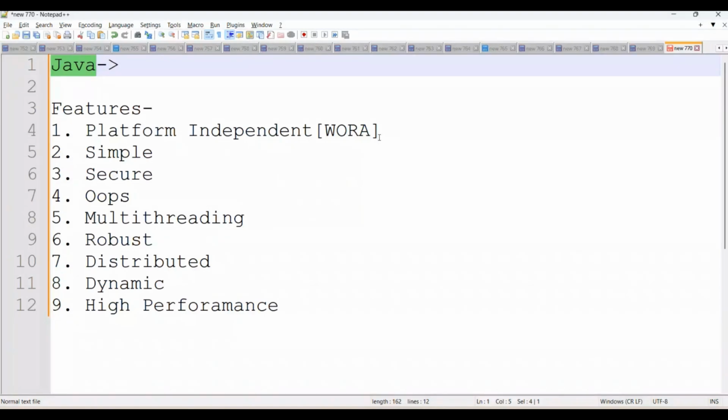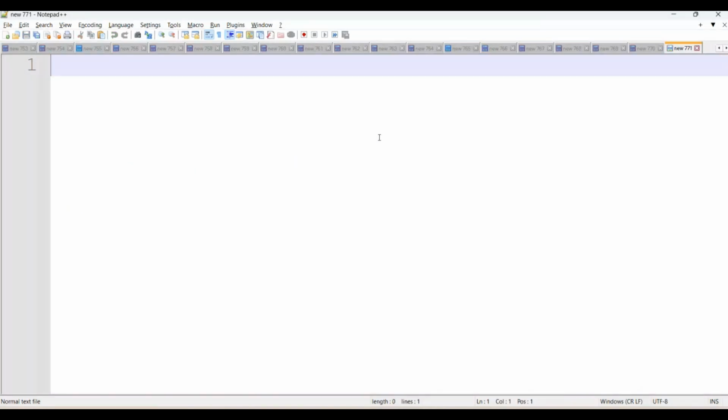Now coming to next, I hope you are aware of the basic terminology in Java. What is meant by class? Class means it's a defined template. It is a collection of objects, variables, and methods. Method means performing some task, showing some behavior. Variable means storage, to store some data, store some result.